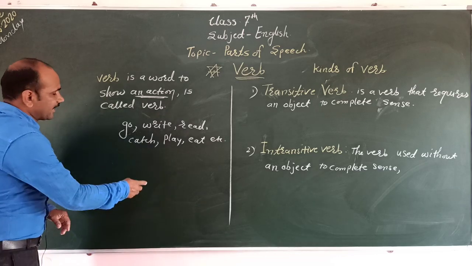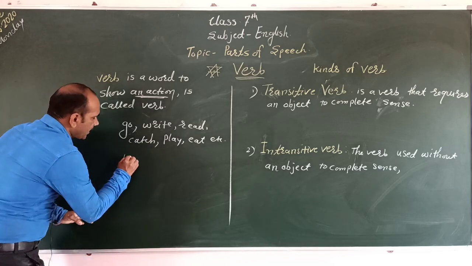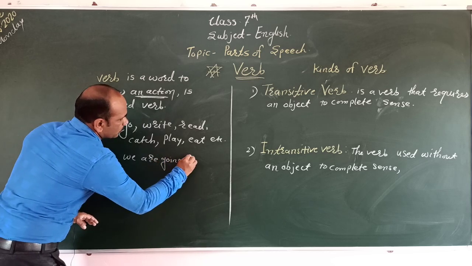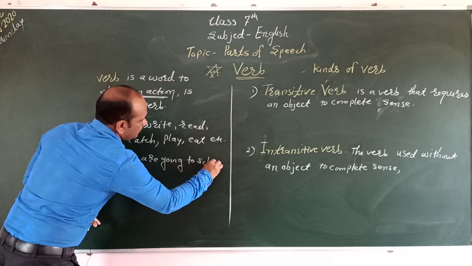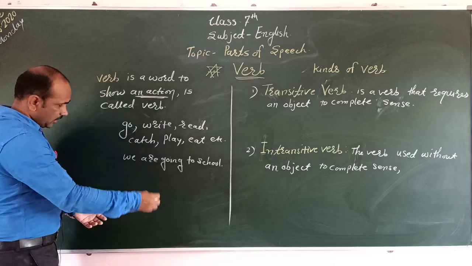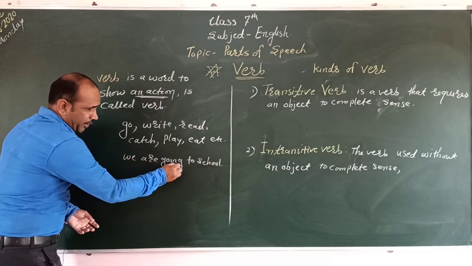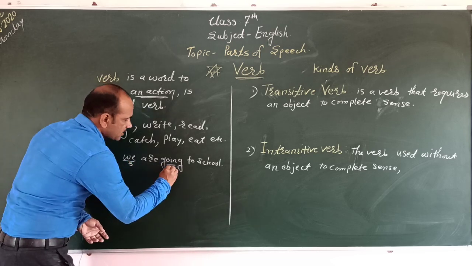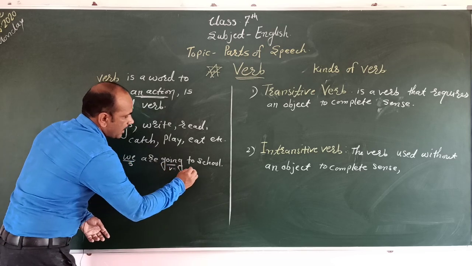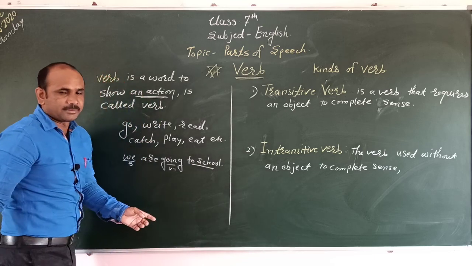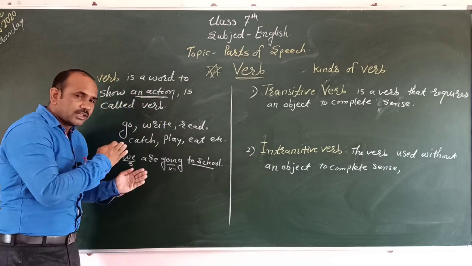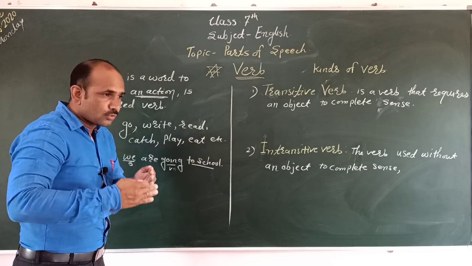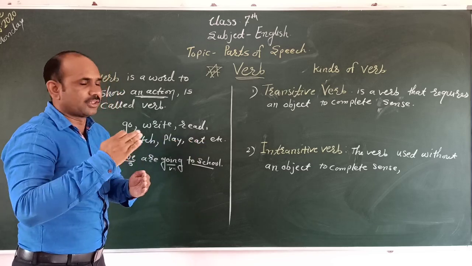For example, we are writing in the sentence, we are going to school. Here, we is a subject, going is a fourth form of the verb, and to school is a complement. Its meaning is that the students are going to school, so going is an action.